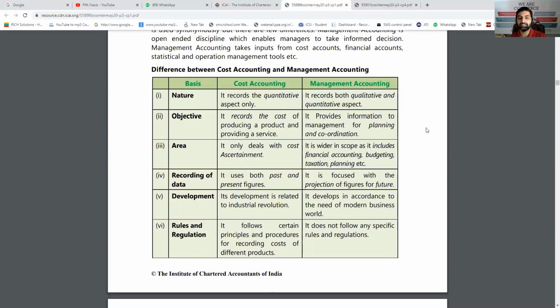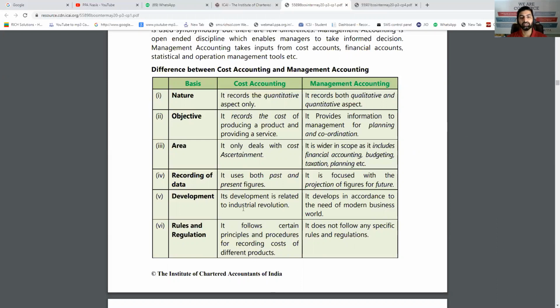Development is related to the industrial revolution. Cost accounting evolved when the industrial revolution was there. Management accounting develops in accordance with the needs of the modern business world. As the competition is increasing, management has become an extremely important factor. So for decision making, management accounting has evolved.